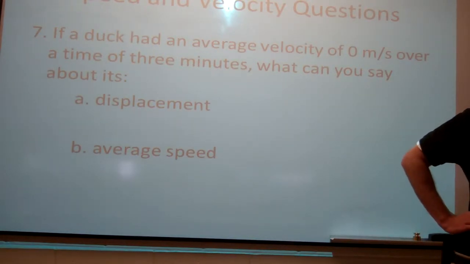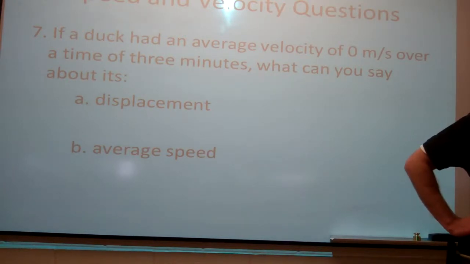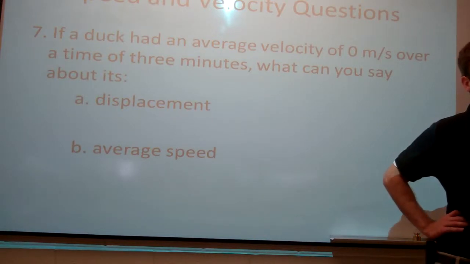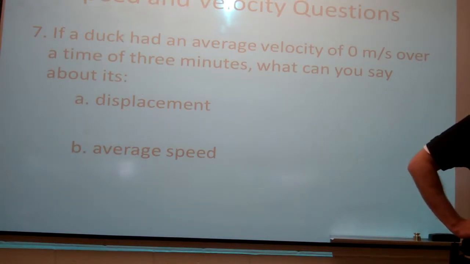The duck had an average velocity of 0 meters per second over a time of 3 minutes. What can you say about its displacement? There was no displacement. Displacement was 0. What can you say about its average speed? Not necessarily. We don't know what its average speed was.